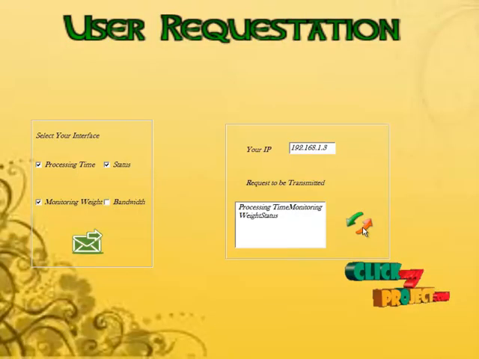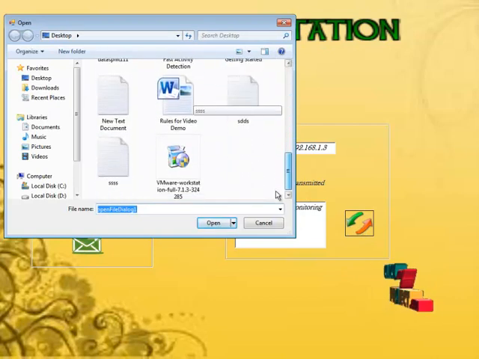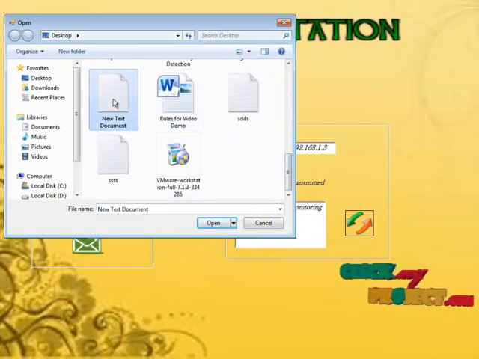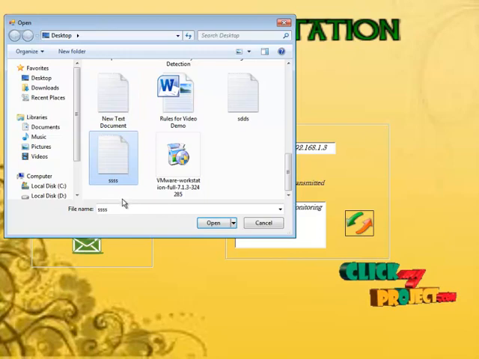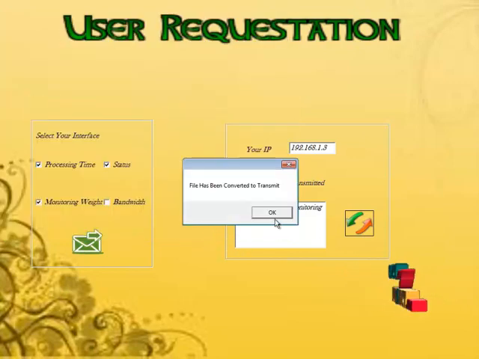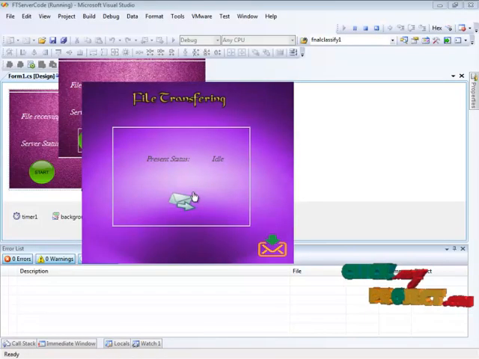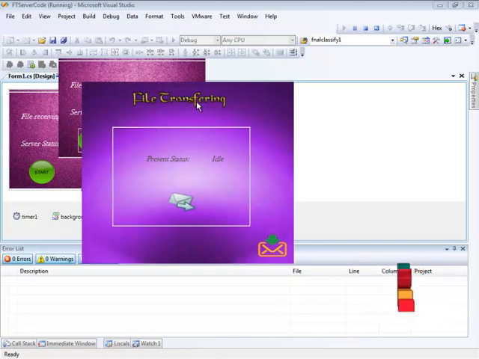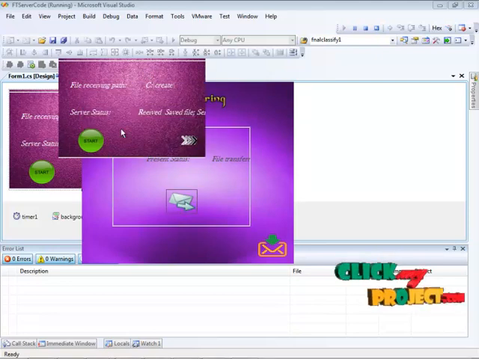Now I am going to transfer my request, and this information should be converted into a file, and this file will get transmitted. I'm just clicking on this button, and now the file has been transmitted over here. Here I got an information that a file has been transmitted. Now I'm going to transfer my file. I'm just clicking on this button. Here I got an information that your file has been transmitted.